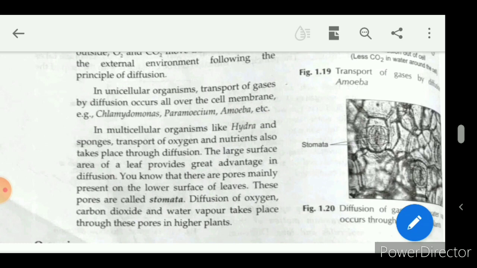The large surface area of the leaves provides great advantage in diffusion because on leaves, pores are present which are called stomata. Diffusion of oxygen, carbon dioxide and water vapor takes place through these pores in higher plants.